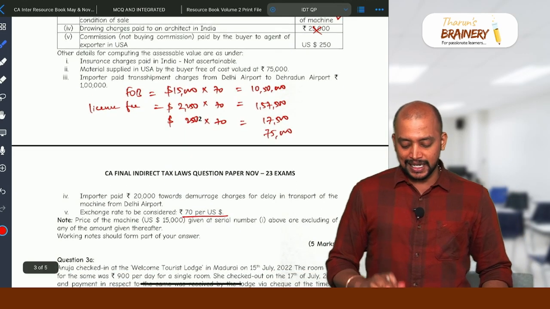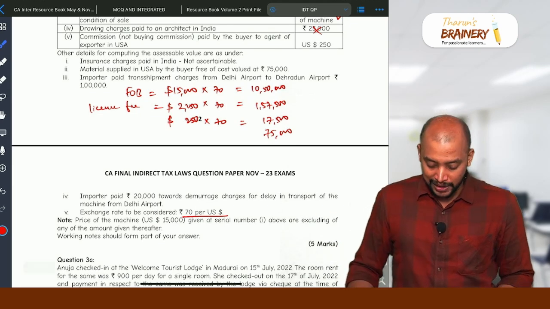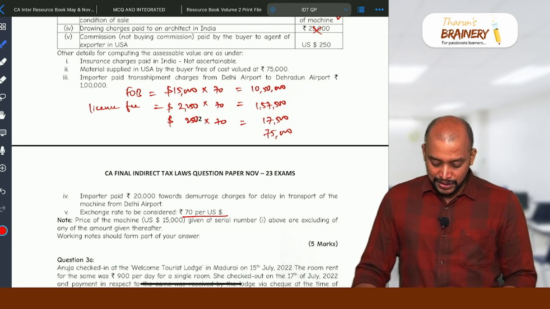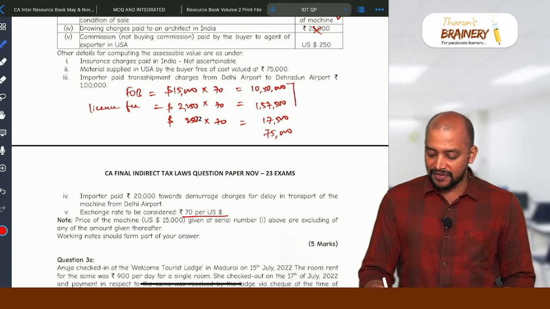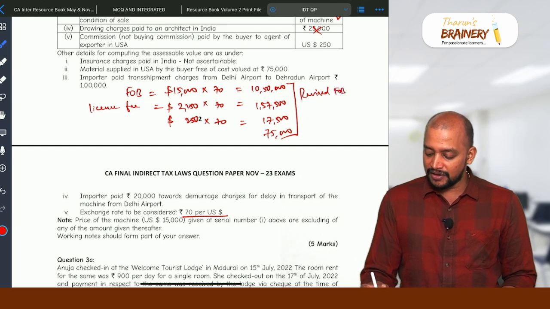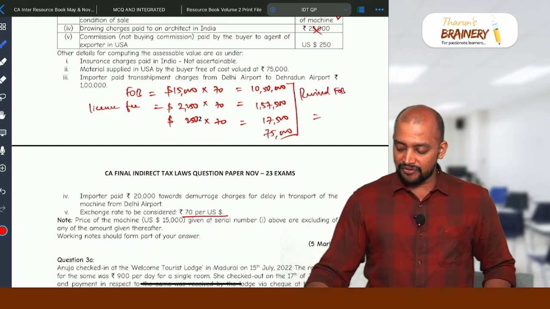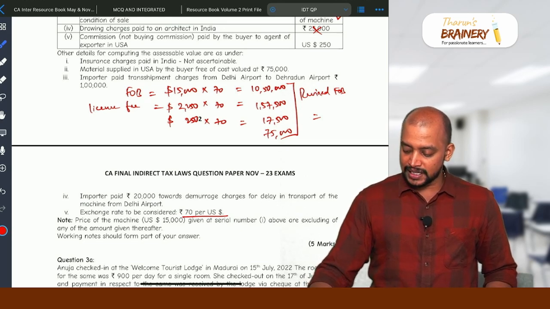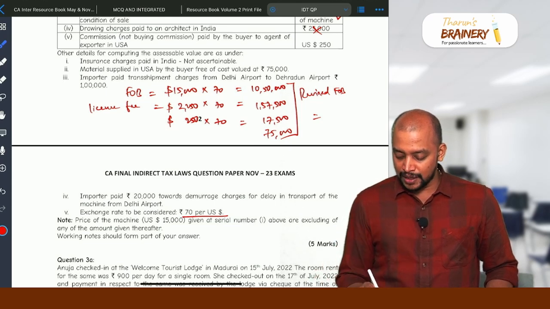Then importer paid transshipment charges, this is post importation. So importer paid 20,000 towards demurrage charges for delay in transport of the machine from Delhi airport. Okay, so this will be taken as the revised FOB. So what is the revised FOB? Revised FOB is 10,50,000 plus 1,57,500 plus 17,500 plus 75,000. So that will come to 13 lakhs is the revised FOB.